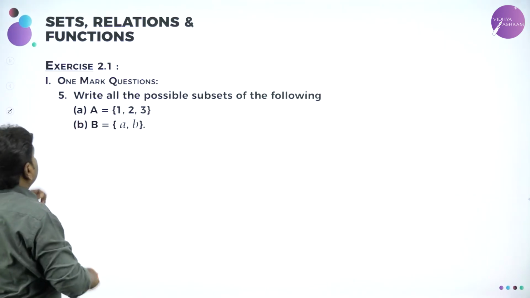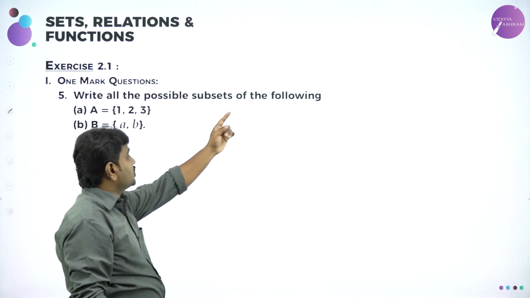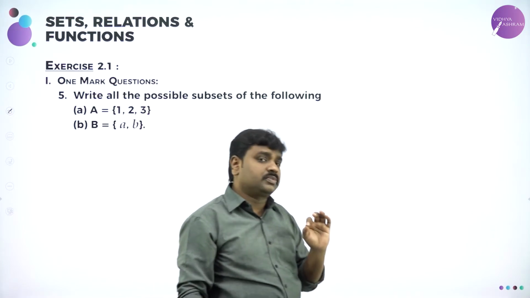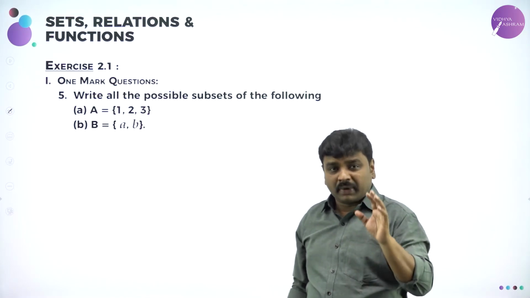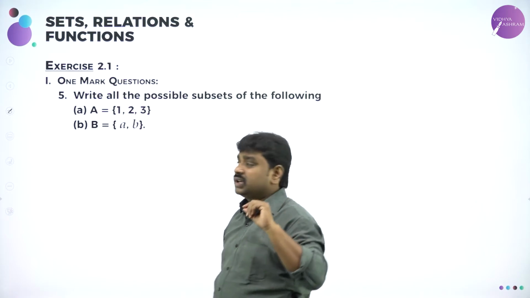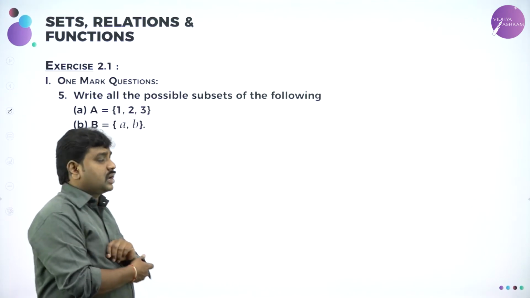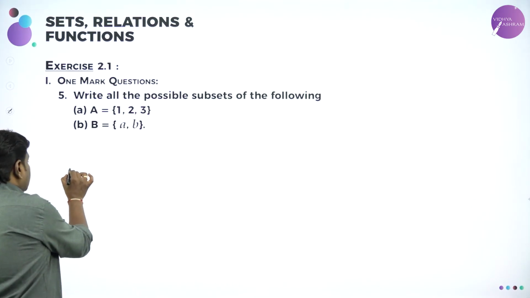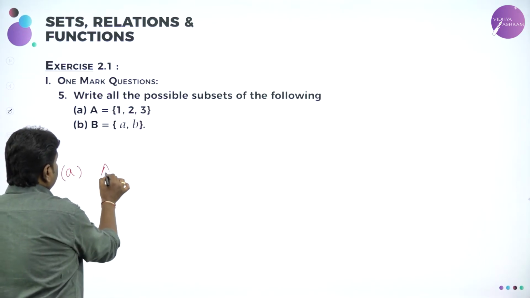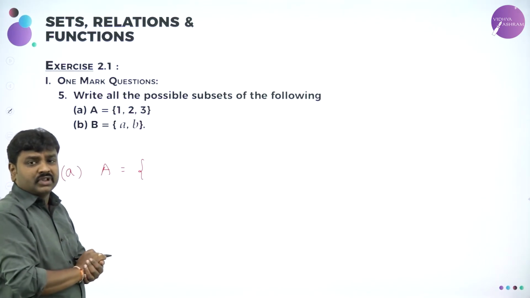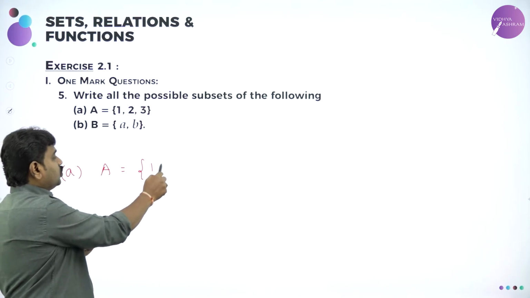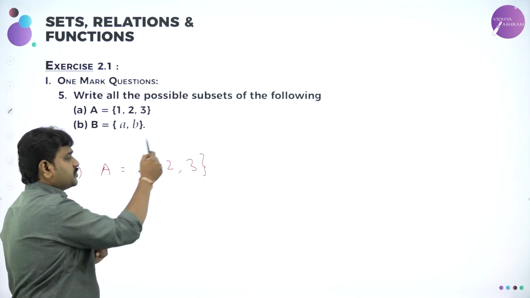Next we have, write all the possible subsets for the following. All of you know subset means what? A subset is a part of a big set, and they want you to write all the subsets. First I will take A. Set A they have given is 1 comma 2 comma 3. What are the possible subsets?